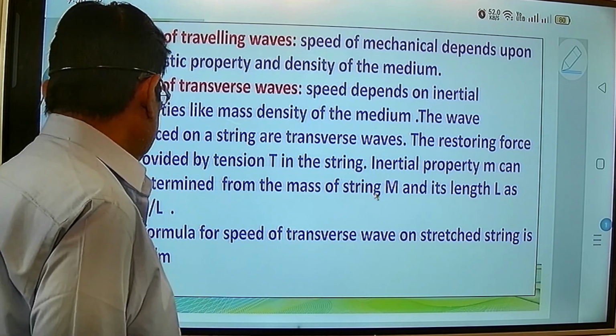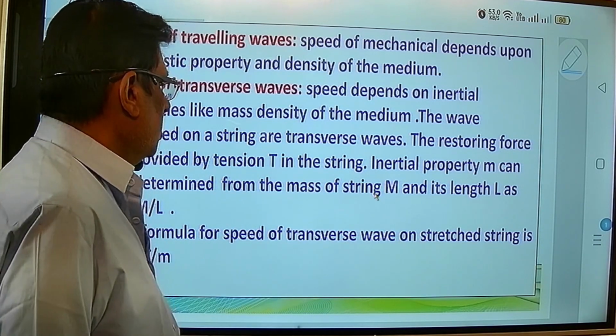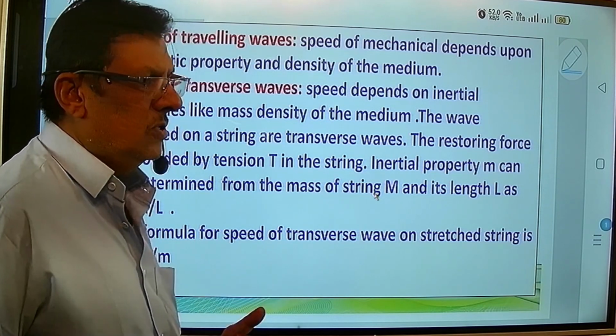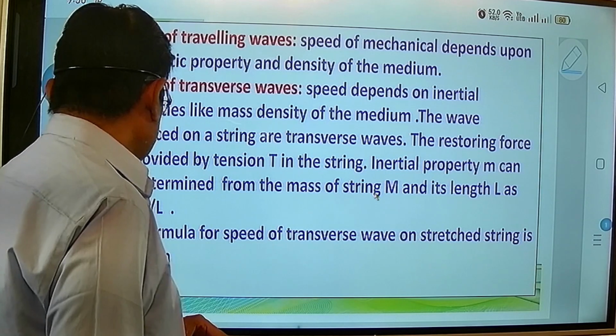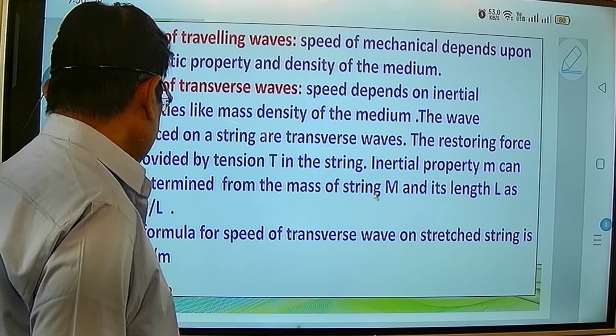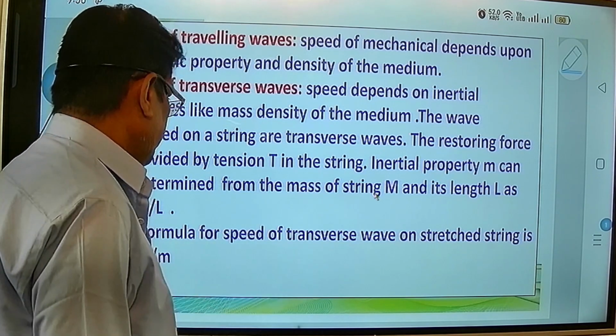Next, the formula for the speed of a transverse wave on a stretched string. Here we know that speed, or velocity, is nothing but the square root of T by m.